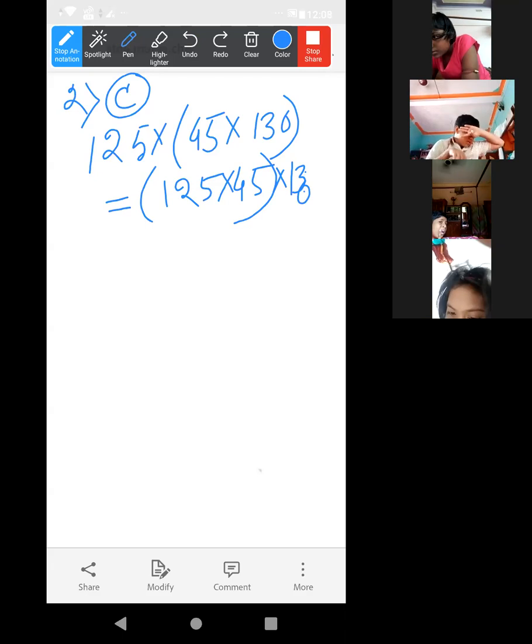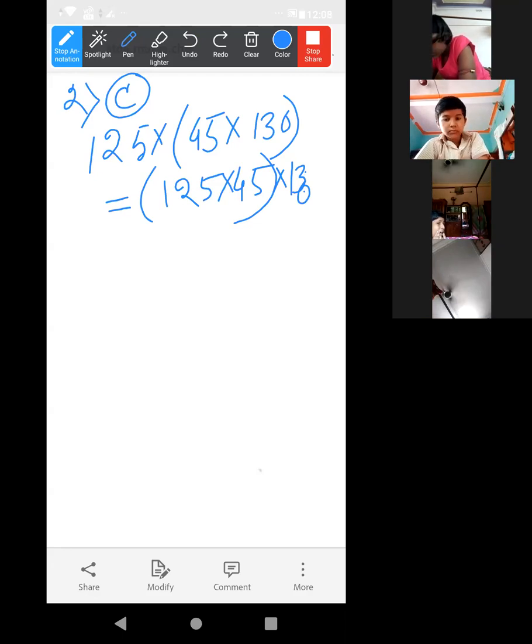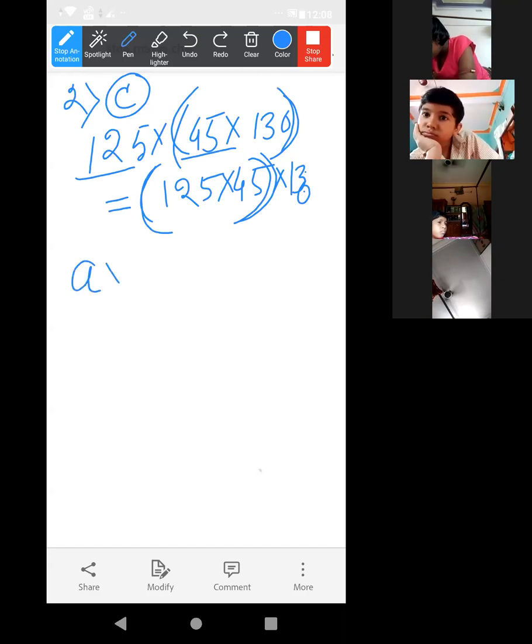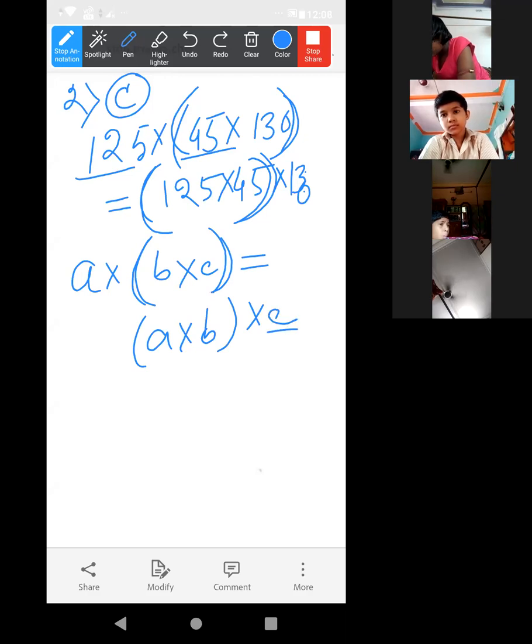Basically, this is the associative property of multiplication, isn't it? Yes or no? Associative property of multiplication. Here the last two are in bracket. Here the first two are in bracket. Ultimately, these are the same. I explained, right? A into B into C is equal to, with B and C in bracket. Here AB will be in bracket. A into B into C. So it will be true.